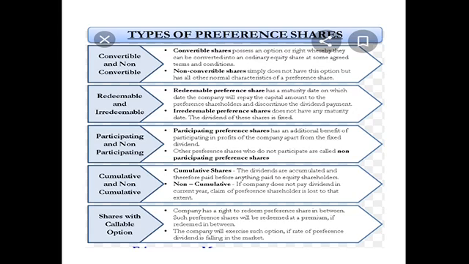Here, a participating preference share has an additional benefit of participating in the profit of the company apart from the fixed dividend. That is, the preference shareholders enjoy some other rights in the capital; they receive some extra part from the capital apart from their fixed dividend. So as preference shareholders they receive the fixed dividend, but apart from that fixed dividend, they even get a share in the profit.